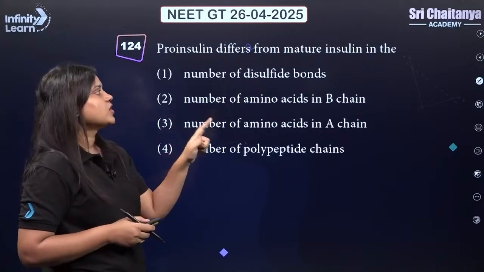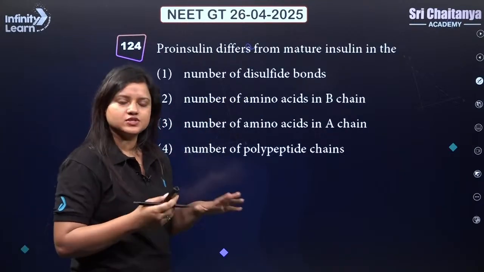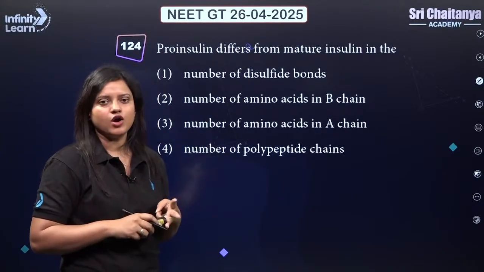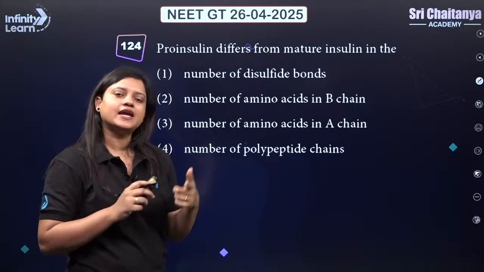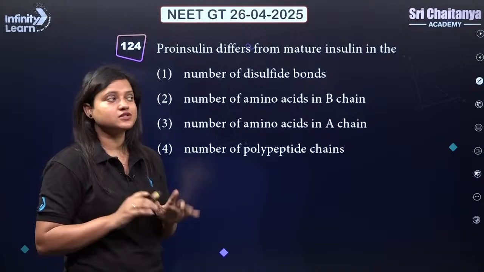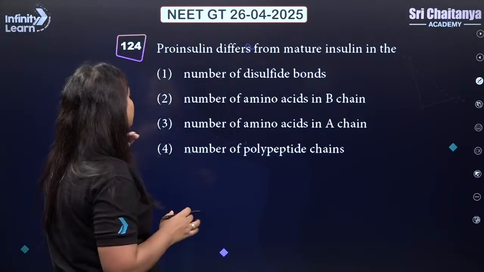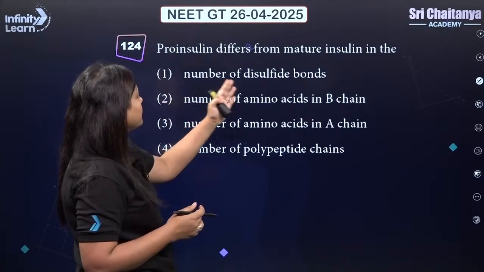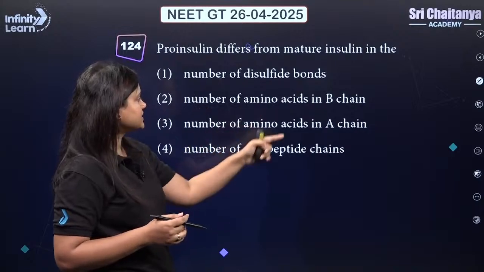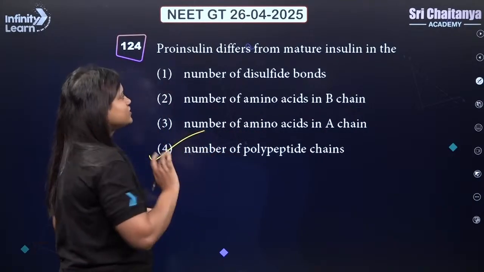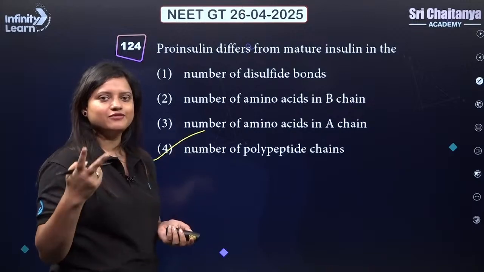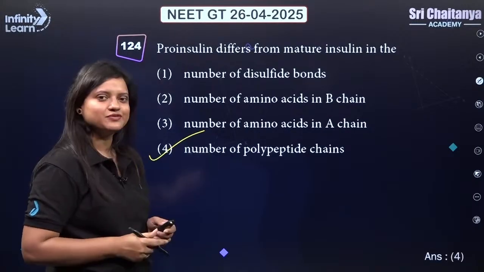Proinsulin differs from mature insulin in the... Remember, in proinsulin there are A, B and C, all 3 peptide chains. But in mature insulin there will be only the A chain and B chain, and the C chain is not there. So what is different? The options are number of disulfide bonds, number of amino acids in the B chain, number of amino acids in the A chain, or number of polypeptide chains. Mature insulin only has 2 chains. So the answer is 4.